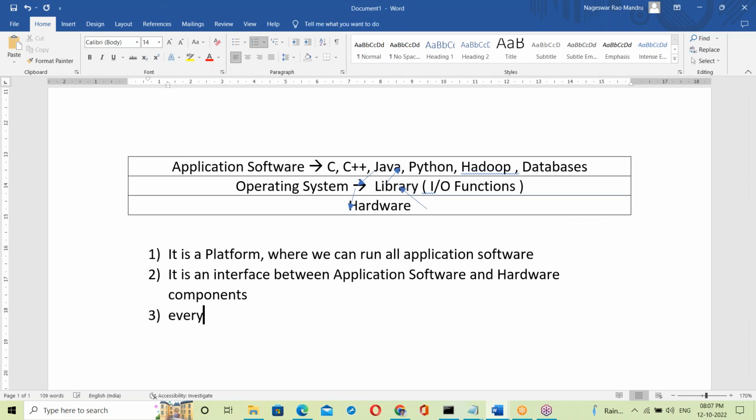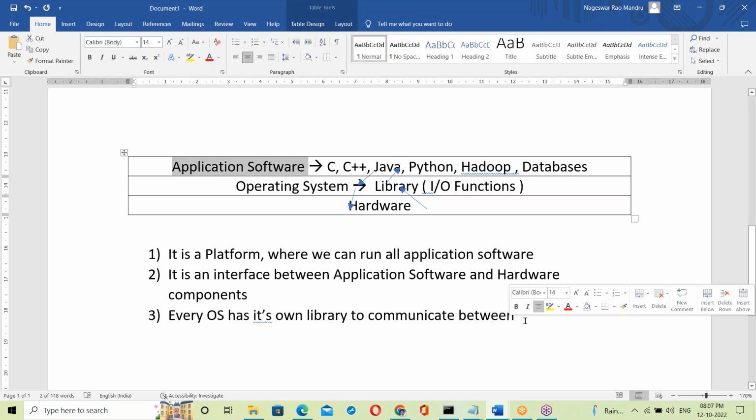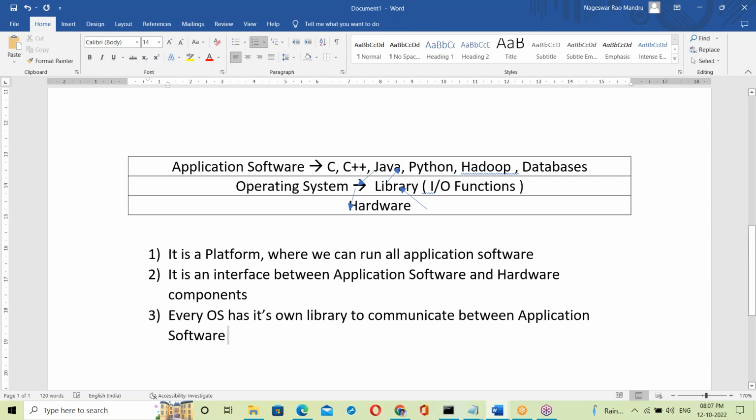Okay, see, every OS has its own library to communicate between application software layer and hardware components.